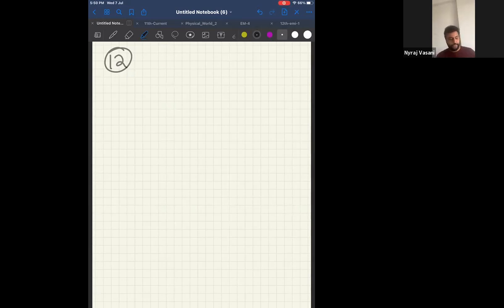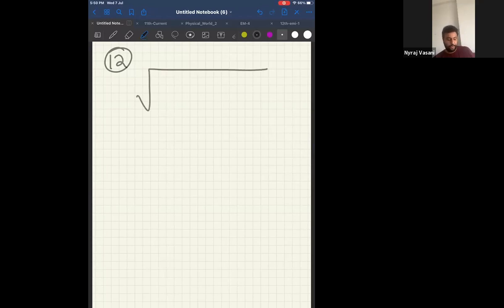What is the answer? Anyone? See here, the expression 1 by root 2 i plus 1 by root 2 j. Now find the magnitude of this. Now how do I find the magnitude of this? Please look at the screen.